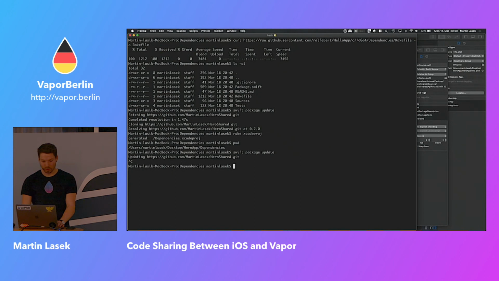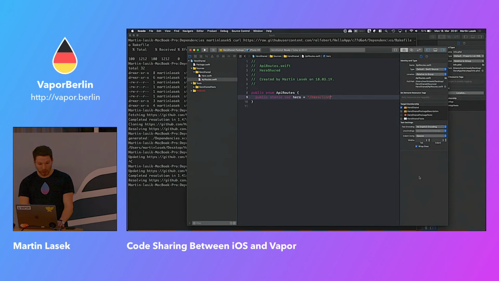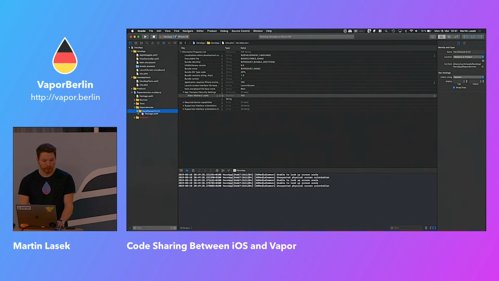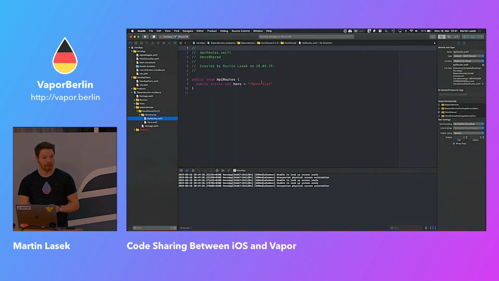And now we can just say Swift package update, pulling the new version, without closing or reopening Xcode. Xcode is not showing the new version in dependencies, but on the file layer, it actually has the new version. I think if you close and open Xcode again, it will fix the group naming here.